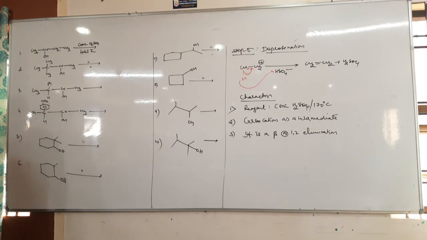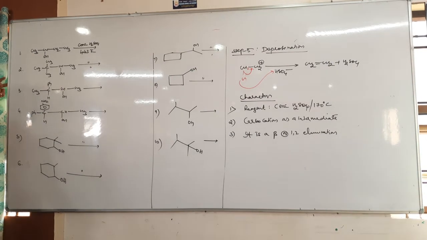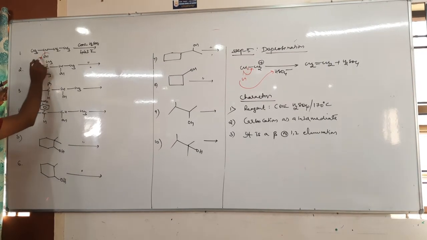Write the products. Tell me. So here, first remove the OH. What do you get?